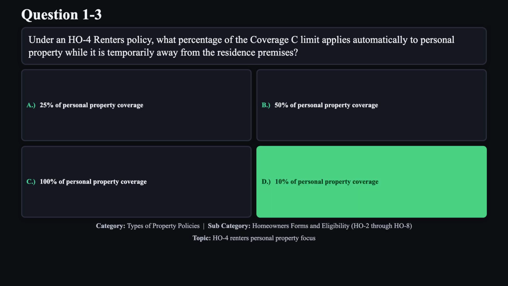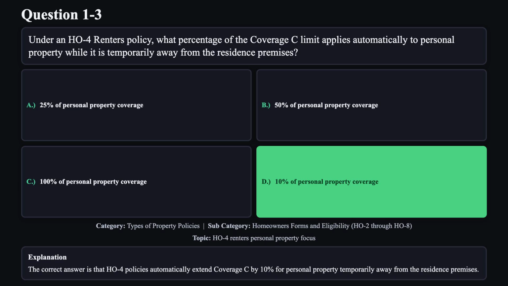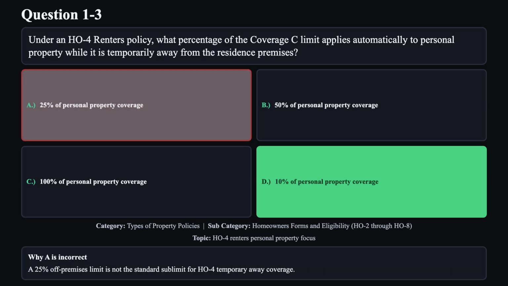The correct answer is D. The correct answer is that HO4 policies automatically extend Coverage C by 10% for personal property temporarily away from the residence premises. Reason A is not correct.